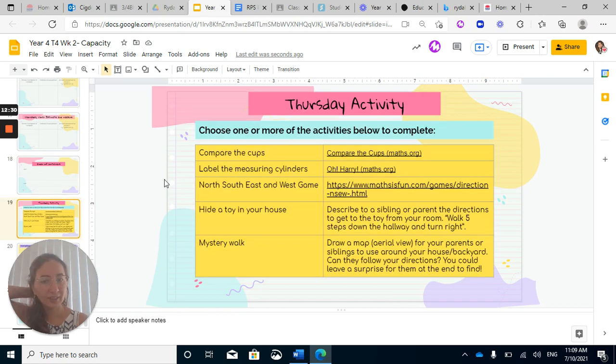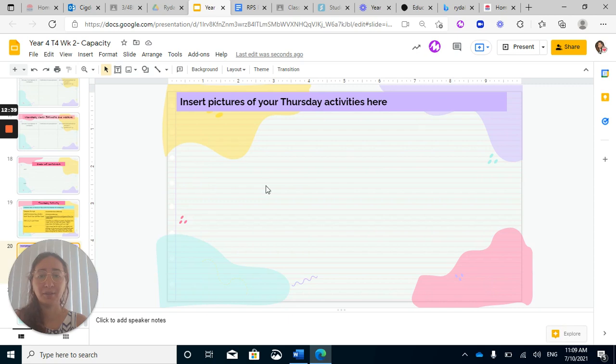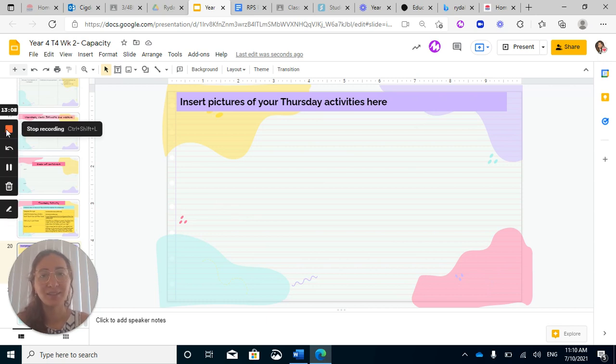Your Thursday activity, I'd like you to choose one or more of these activities and complete them. They're lots of fun. I'm not going to talk too much about them, but you can insert pictures of your activities. When you're doing the online ones, you can also insert a picture using the print screen. So PRT SCR, click on that once while on the screen of your game, and then come here and click on paste, and it will paste that picture of your screen, but you will need to make it smaller. Have a lot of fun, guys. I can't wait to see your amazing maths work, and I'm here if you need anything.